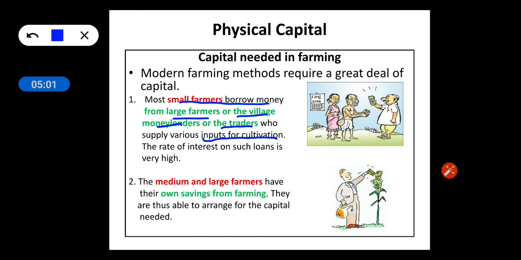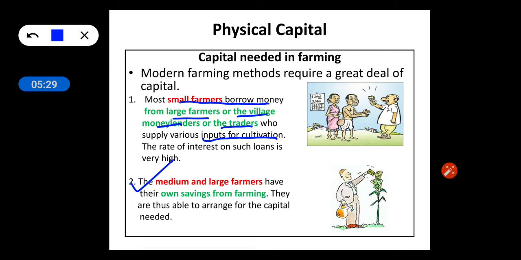The food produced from their field is mostly consumed at household level, so they are left with little or nothing to sell in the market. So without any past savings, they have to borrow money from the large farmer, village moneylender, or a trader to buy inputs for cultivation, and the rate of such loans is very high.